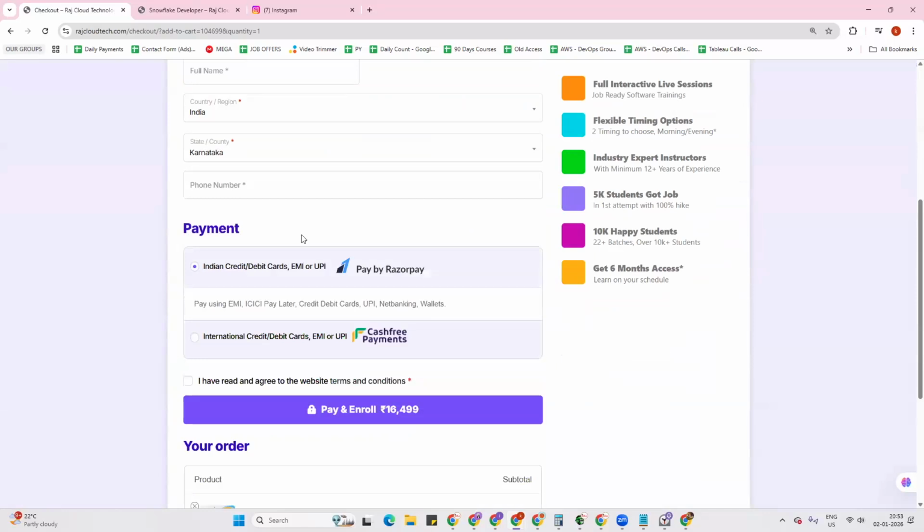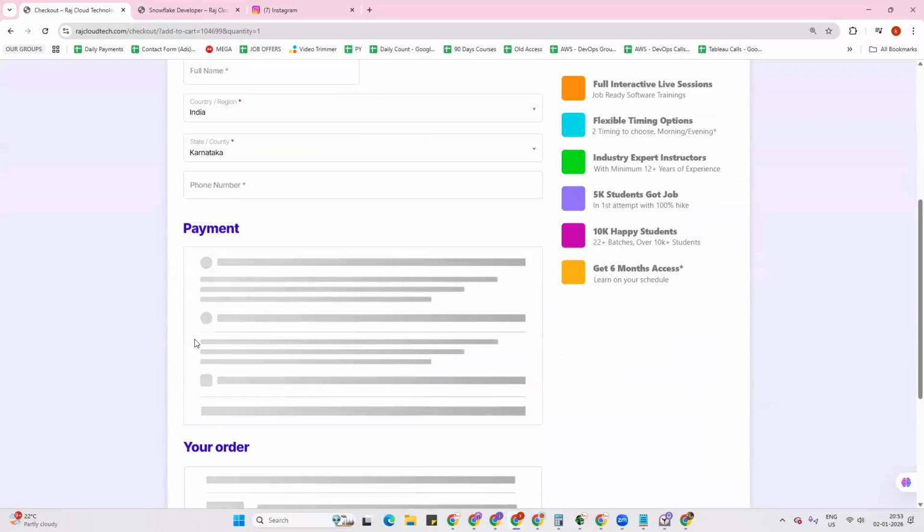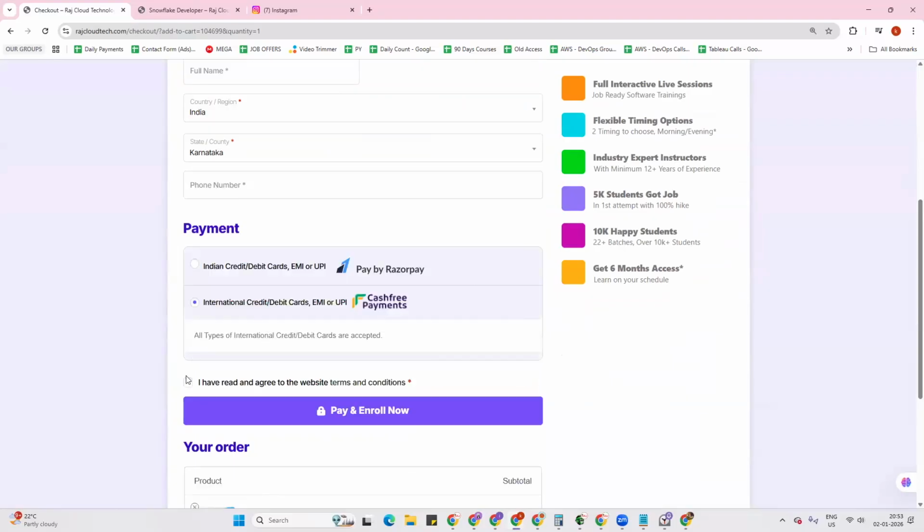If you are using Indian bank account details, you can select this. If you are using international bank account details, if you are from a different country and using other accounts, you can select this and click on pay and enroll now, so that it will take you to the payments page, and you can make the payment there and update us. All the payment modes are available: debit card, credit card, net banking, UPI, PayPal, EMI options, everything is available. No need to worry about that.